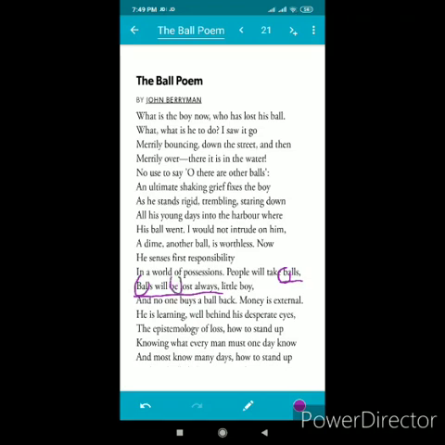And no one buys a ball back. Here the B sound has been repeated. Three words are there, different words, but the B sound has been repeated. So here the poet has repeated the B sound, which makes the expression musical. One more thing I want to tell you here is about the rhyme scheme. The poet does not have any rhyme scheme as it is written in free verse. So we do not have a rhyme scheme in this poem.